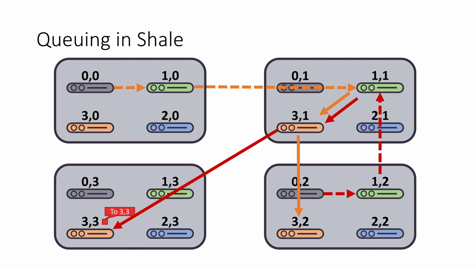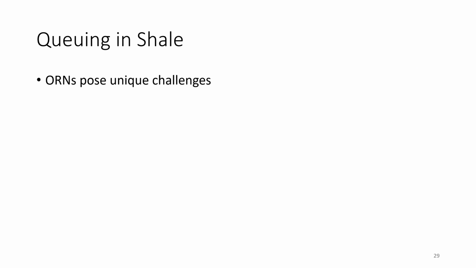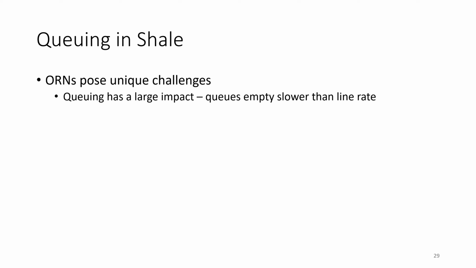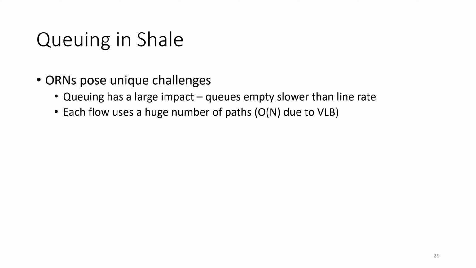So this highlights one issue with queuing that exists in ORNs, which is that we are much more sensitive to queue lengths, because the queues empty way slower than line rate. They only send 1 cell per schedule iteration. Additionally, each flow has a huge number of paths that it uses thanks to the packet spraying that we had before due to VLB. Unfortunately, this is kind of necessary for ORNs to be successful, as we show in our theory paper that I discussed before. And this means that a lot of congestion control mechanisms that we have in existing data center networks don't really transfer well to the ORN context.